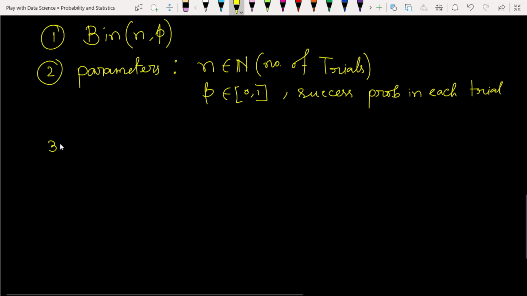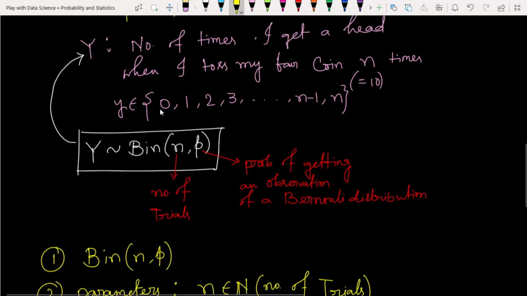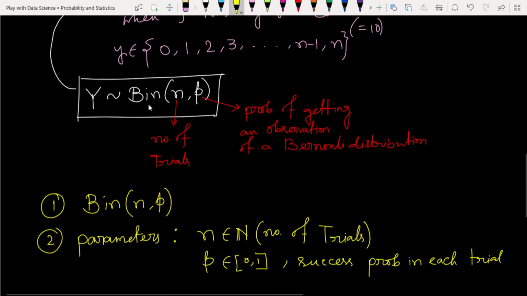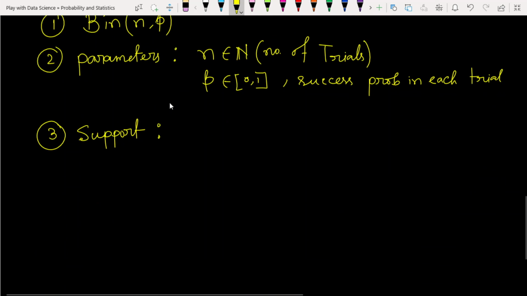Third, and most important, is the support. What will be the support of such a random variable? The support is the set of outcomes of the random variable. If we take n trials, then the support will be 0 to n: 0, 1, 2, up to n. It means the number of successes. In another language, this is called the number of successes.